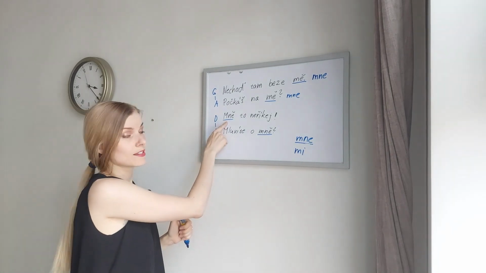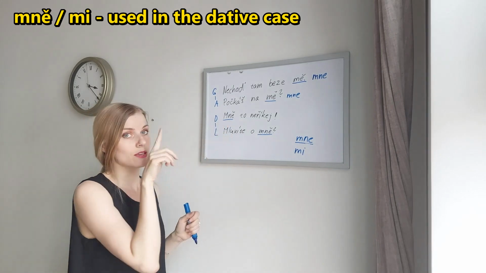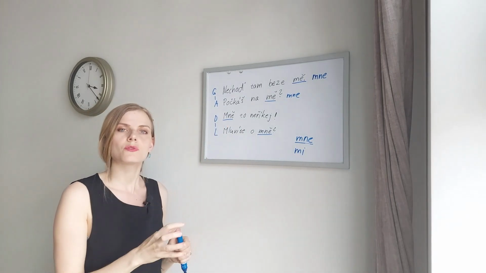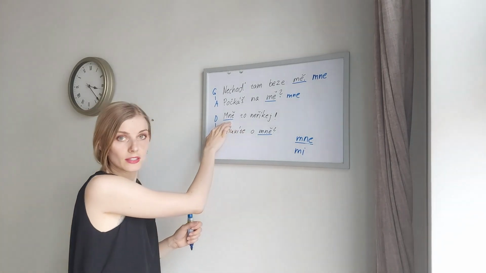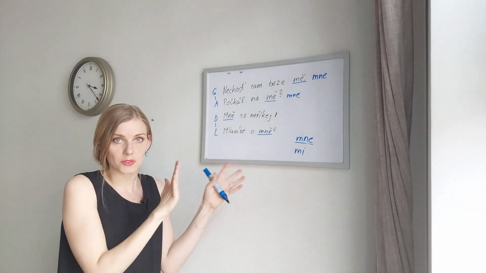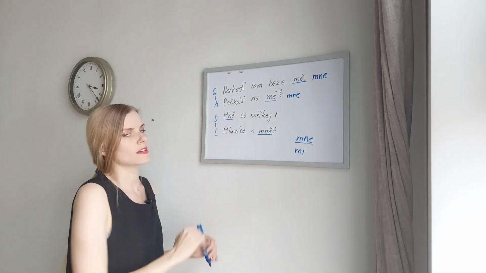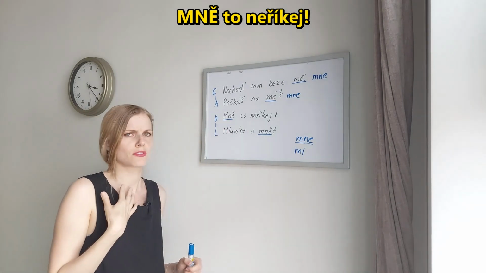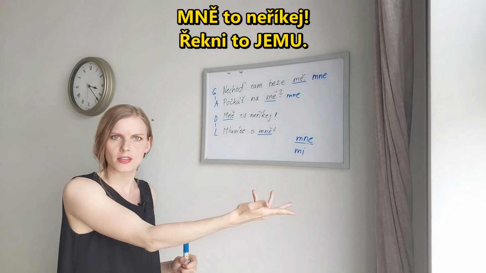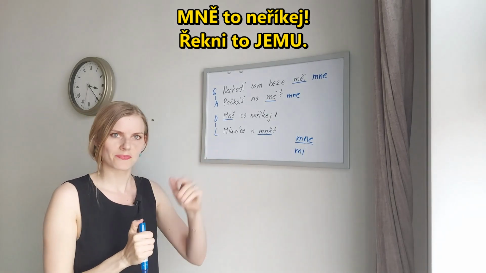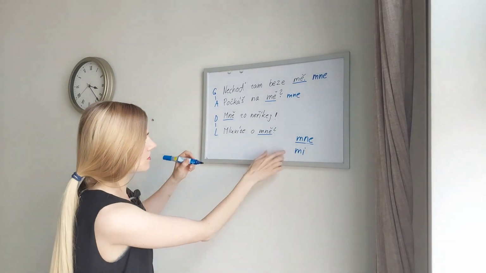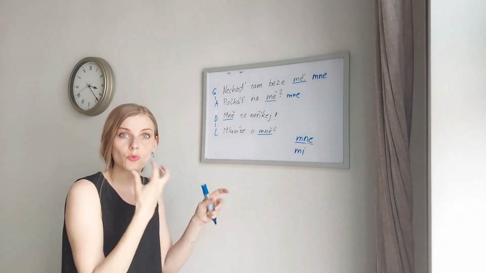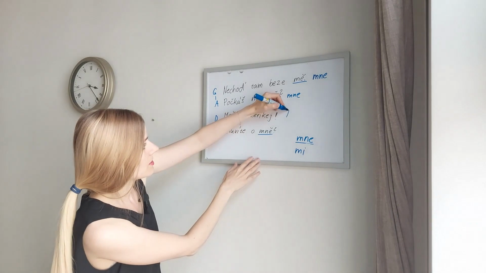When we use mně in this form, M-N-E with háček, it's a form that we use for emphasis. This means that the pronoun is at the beginning of the sentence or isolated from the verb. So here we are emphasizing mně to neříkej. Don't say this to me. Řekni to jemu. Say this to him. I could also say don't tell me this and I could use this form, but I would have to change the words around. Neříkej mi to.